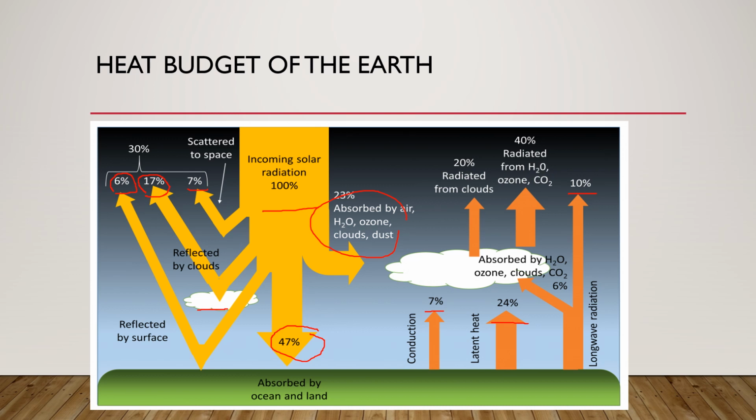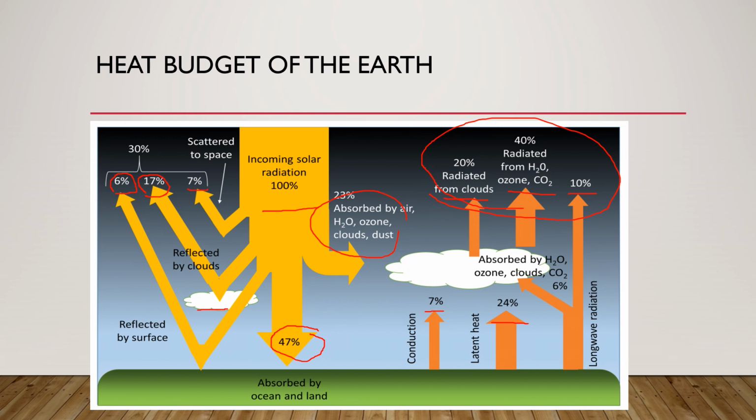So clouds radiate around 20%, and 40% is radiated by the water vapor, ozone and carbon dioxide, which is a greenhouse gas. So this way the 70% is radiated back into the atmosphere. So this is how a balance would be created between the incoming and outgoing.